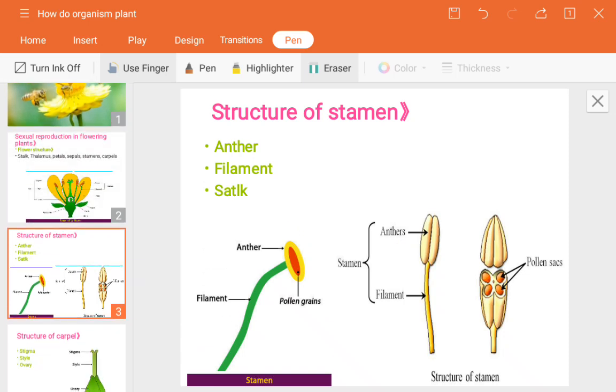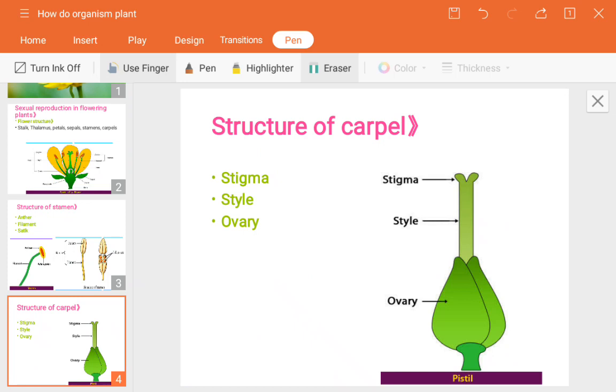Next is the female reproductive organ. The female reproductive organ is also called the carpel, or the pistil. The carpel consists of three parts, like the male one, but its names are different: style, stigma, ovary. Stigma is the first part, style is the second, and ovary is the third one.